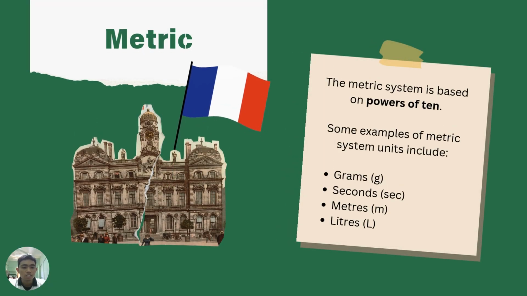Now, let us see an overview of the metric system first. The metric system was created in France during the late 18th century. It is now the international standard, used worldwide in science, medicine, and most countries for daily measurements. The metric system is based on powers of 10, which basically means that it is easy for conversion. Some examples of metric system units include grams, seconds, meters, and liters.